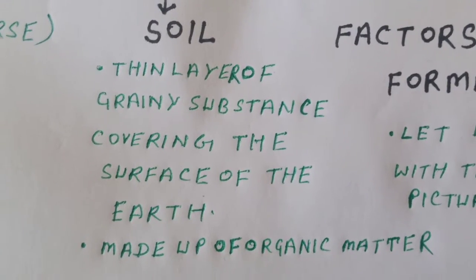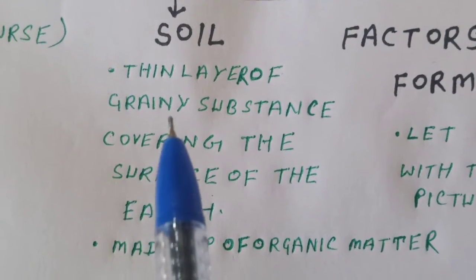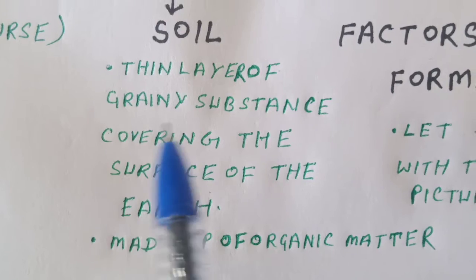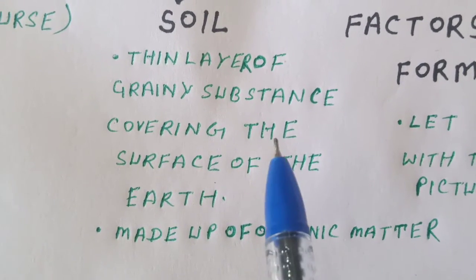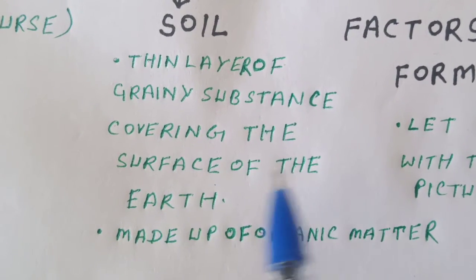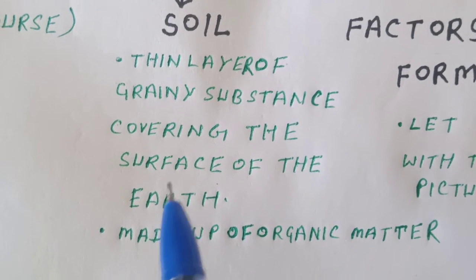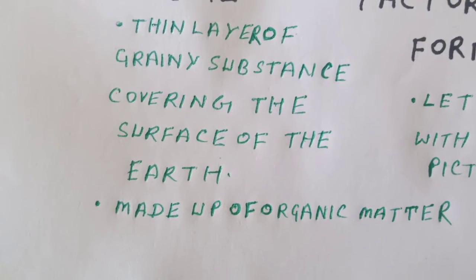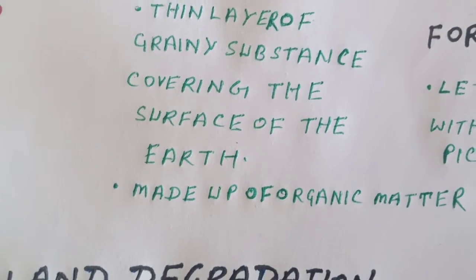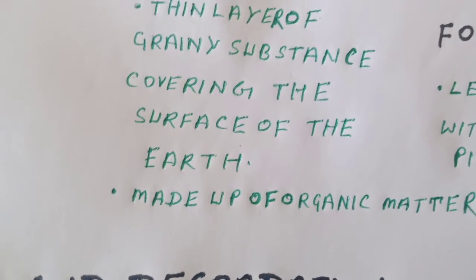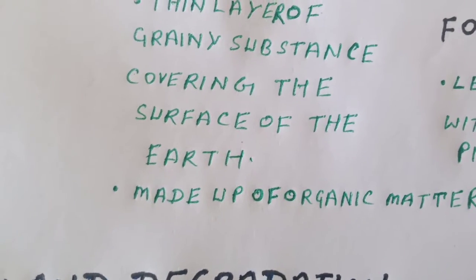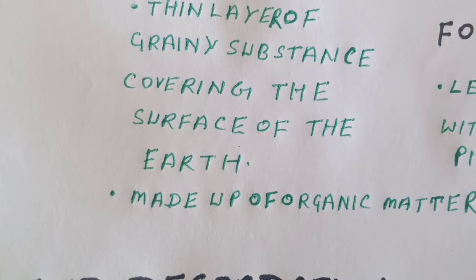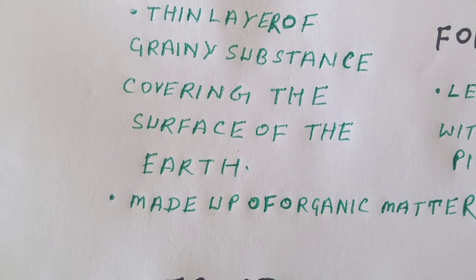So let us understand what is soil. Students, a thin layer of grainy substance covering the surface of the earth is called soil. It is closely linked to the land. Landforms determine the type of soil. Soil is made up of organic matter, minerals and weathered rocks found on the earth.